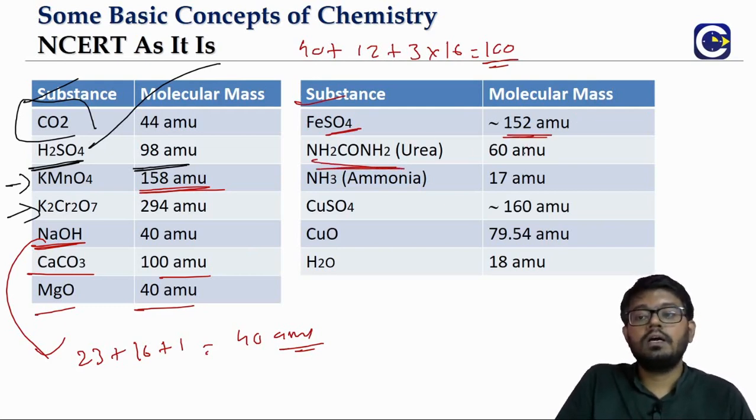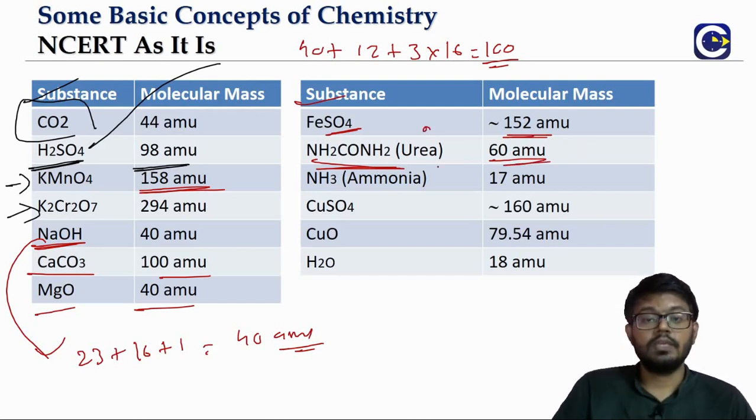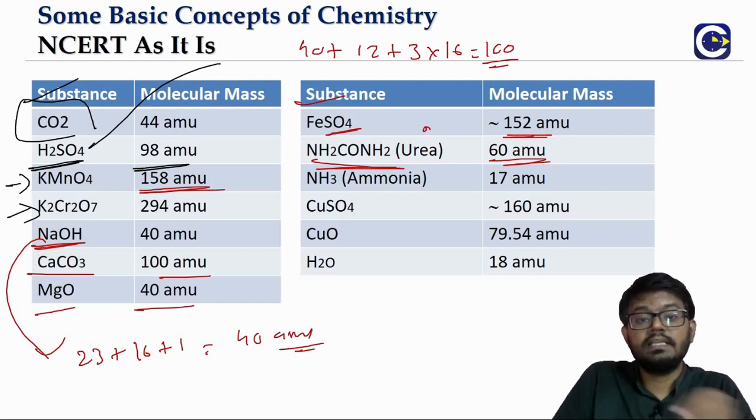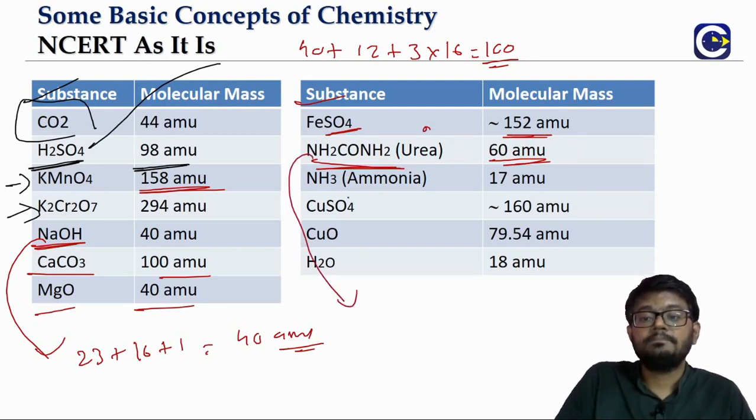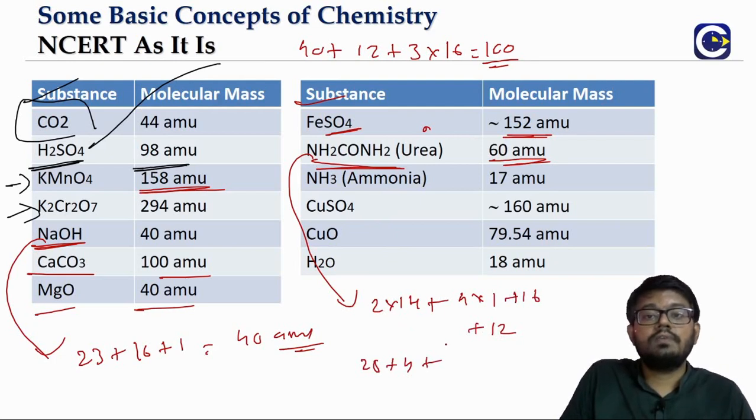Urea, this is a very useful substance that we will see quite often. What is the formula for urea? NH2CONH2. Urea is the first organic compound to be synthesized inside the laboratory. What is the molecular mass? You see here, NH2CONH2. 2 nitrogens are there, so 2 into 14, plus 4 hydrogens, 4 into 1, 1 oxygen, 1 carbon. So 28 plus 4 plus 16 plus 12. 28 plus 28 is 56, plus 4 is 60.